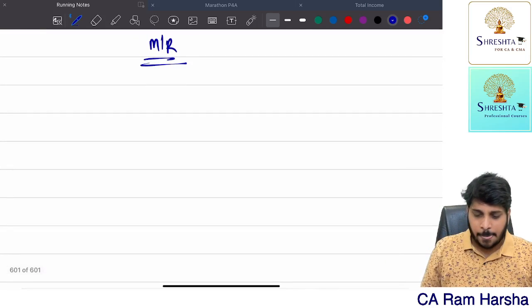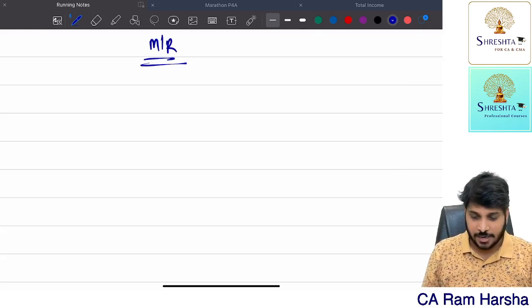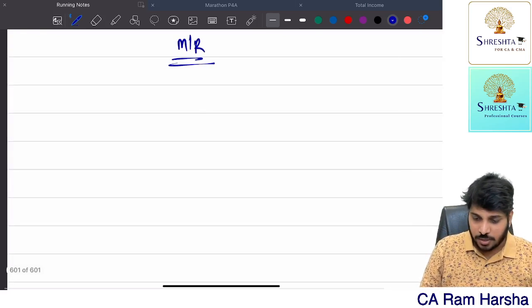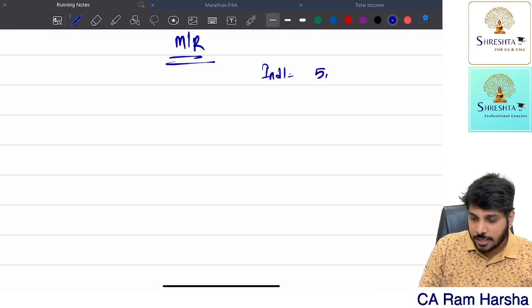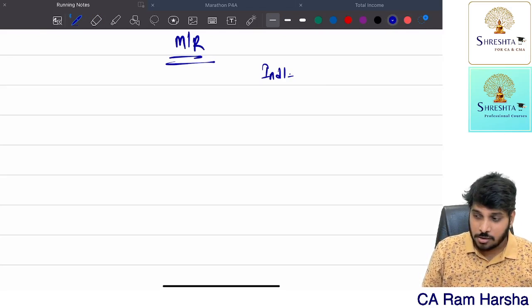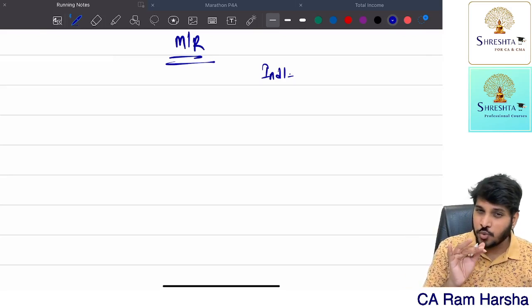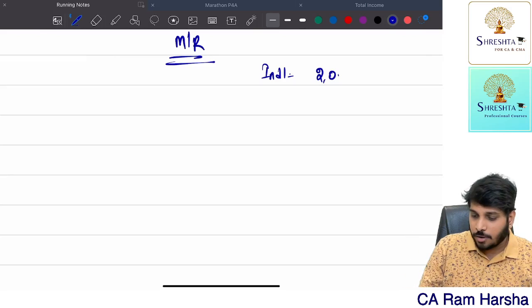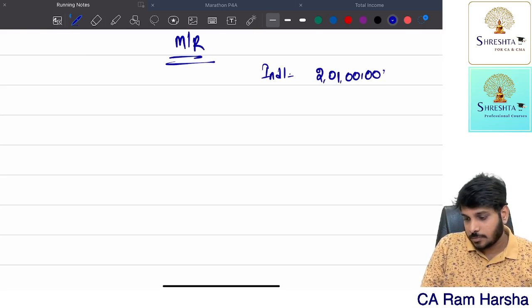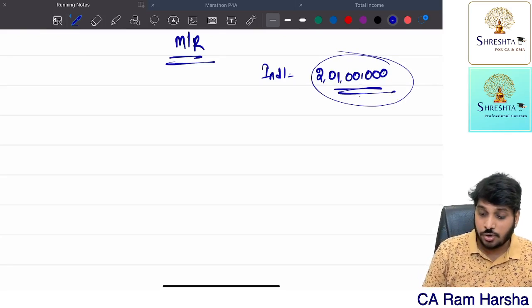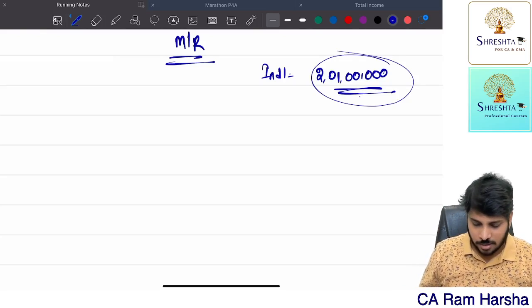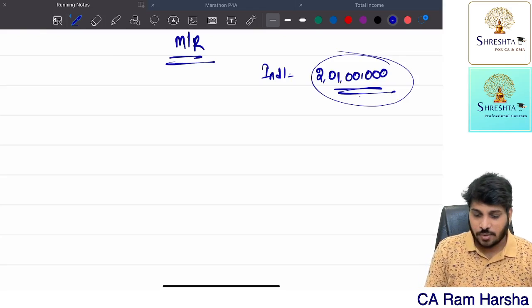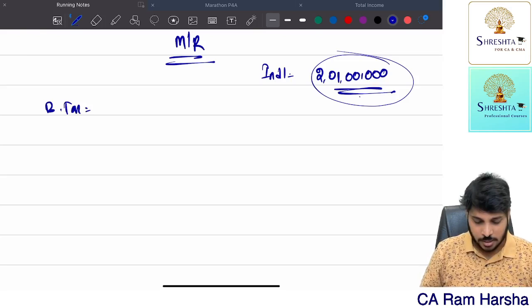For individuals, I will take an individual. Suppose there is an individual having total income of, I will give you one example; based on it you can frame the remaining examples. The individual is having total income of 2 crore 1 lakh. Now what is the basic tax on that?